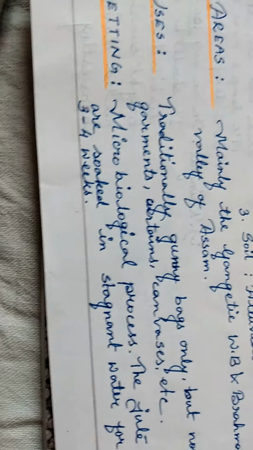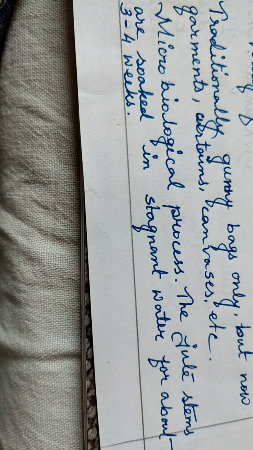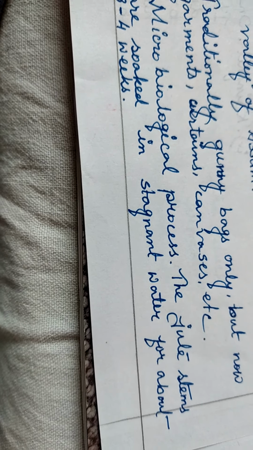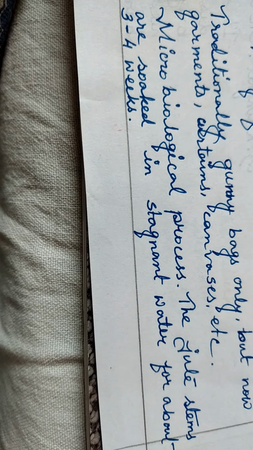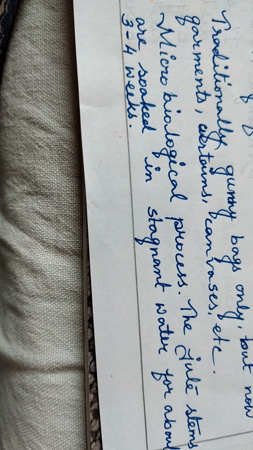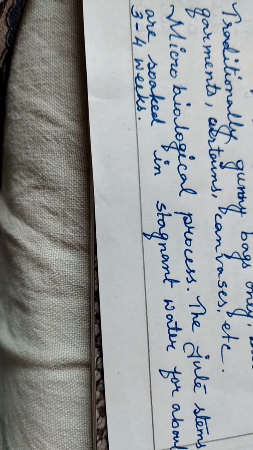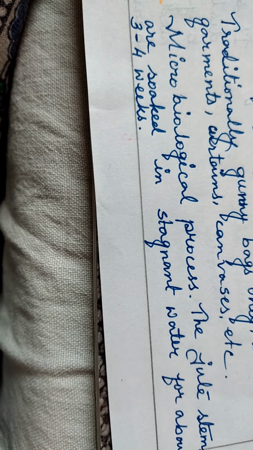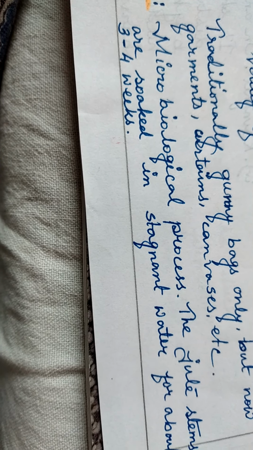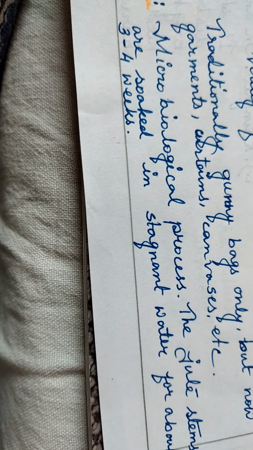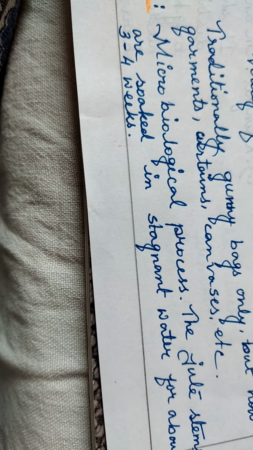Okay, so it is a microbiological process, and in this case, first of all, the jute plants are cut, the leaves are separated from the stems, tied up in bales, and soaked in stagnant water for about 3 to 4 weeks. During this time, because of the activities of different microorganisms, the jute fibers get softened, and the farmers can easily separate them from the stem.